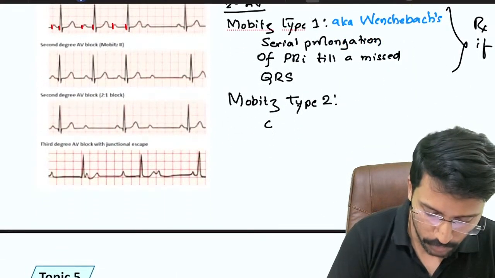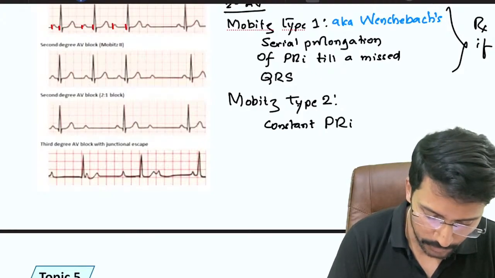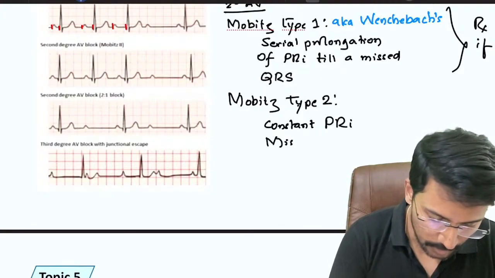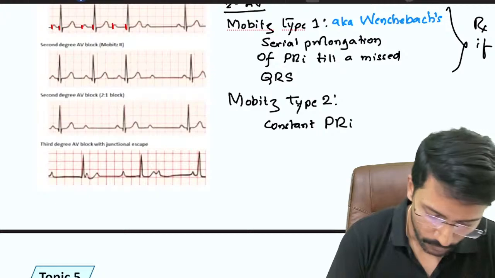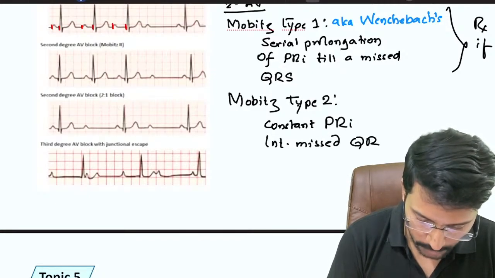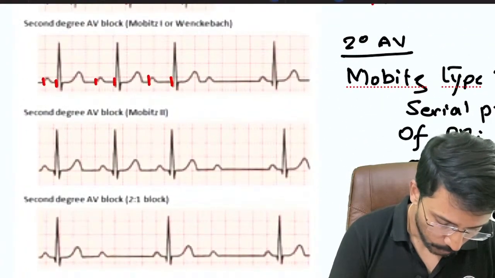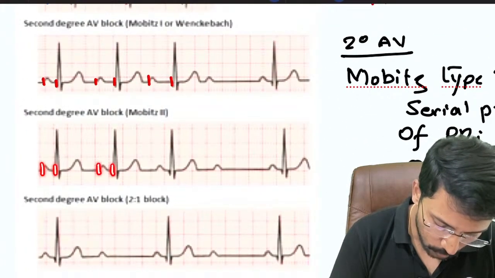So here you will have a constant PR interval, but intermittently missed QRS. As you see in this image, you can see that the PR interval is constant throughout, right?